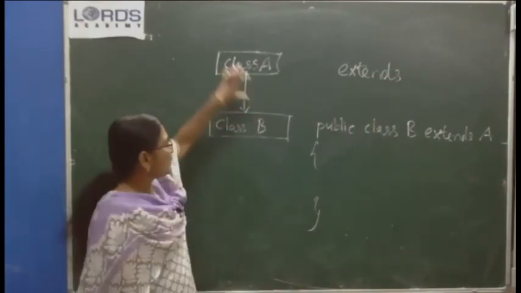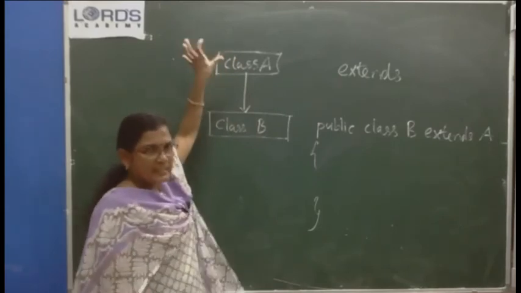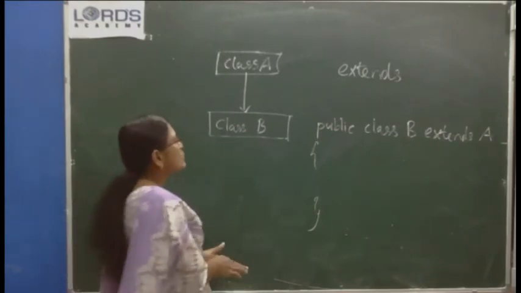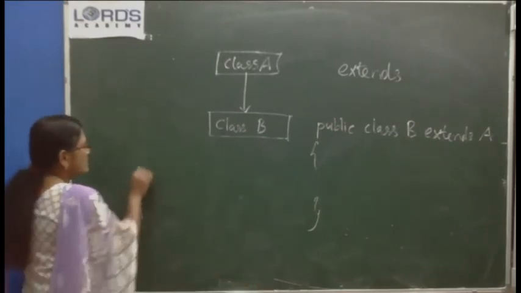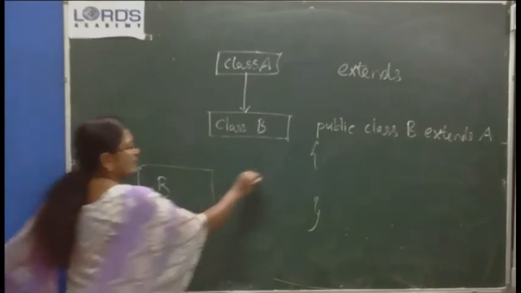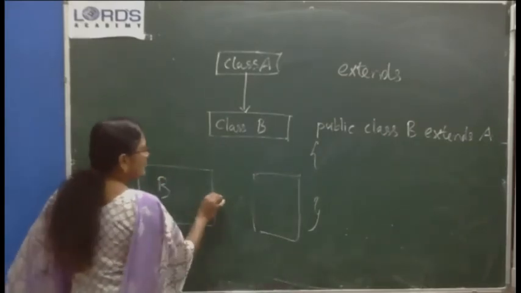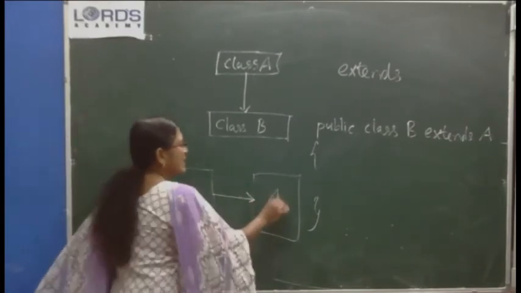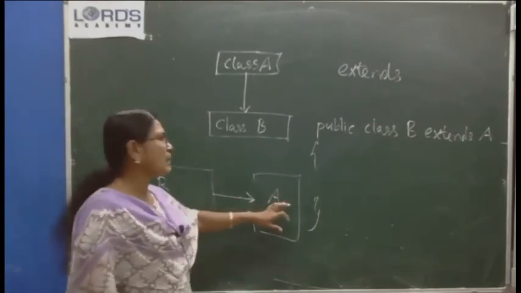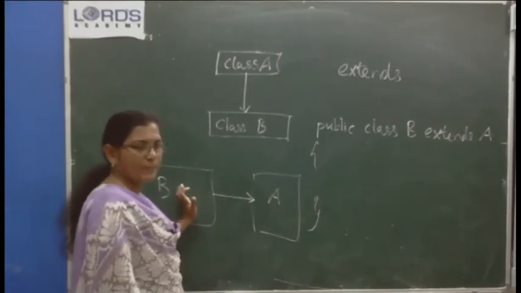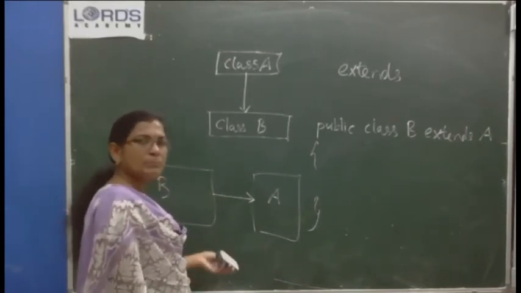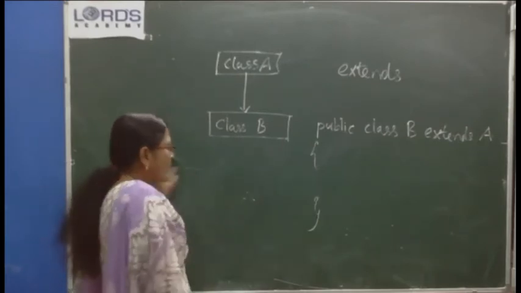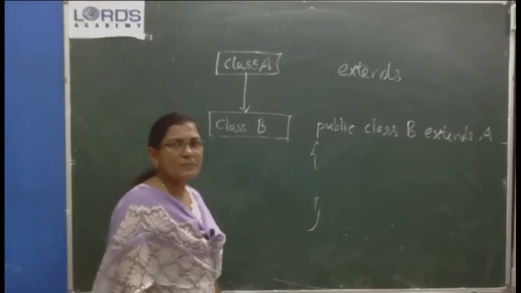So after defining class A, compile it and keep it. And then after defining class B, when you compile, you will be able to see an arrow mark. This is class B, and this is class A. An arrow mark, a pointer, will be pointing to class A. That means B is a subclass of A, B is derived from A. On the project window itself, you will be able to see a connecting line when you make a class a subclass of another class.